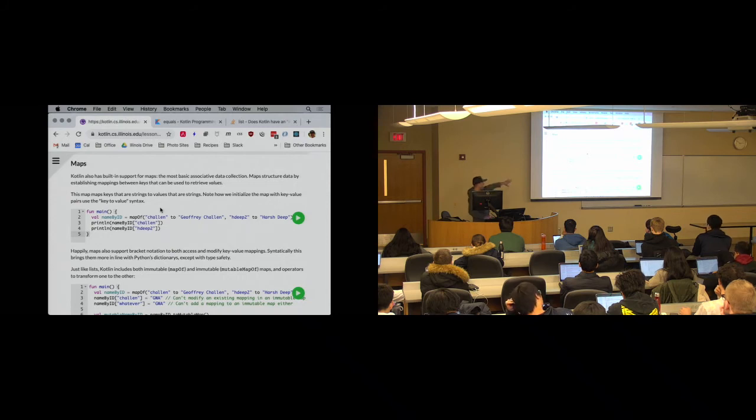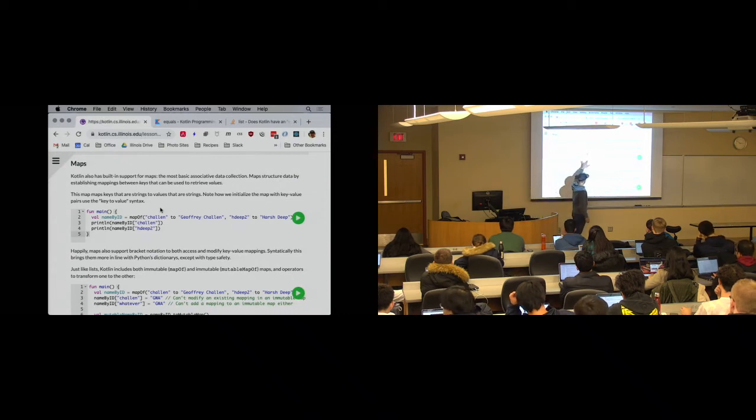I can create maps the same way I create lists. The syntax is a little bit different because I need to provide both the key and the value. So this is kind of nice. This creates a mapping Challen to Jeffrey Challen, Aditi Deep to Harsh Deep. Is that your net ID? Okay, good. I figured there was a 2, but I don't know how many, maybe a 3 or 4.